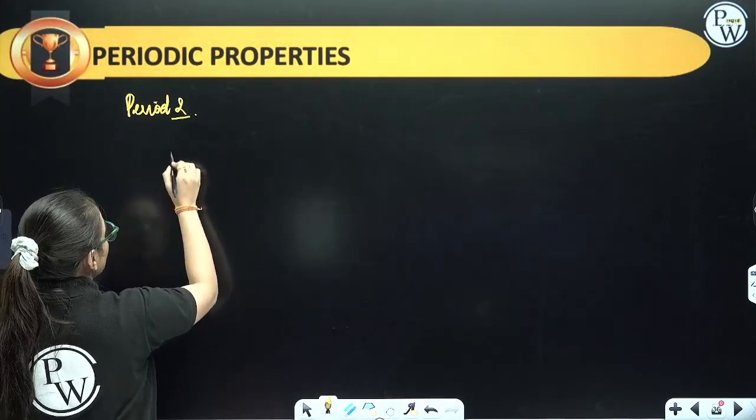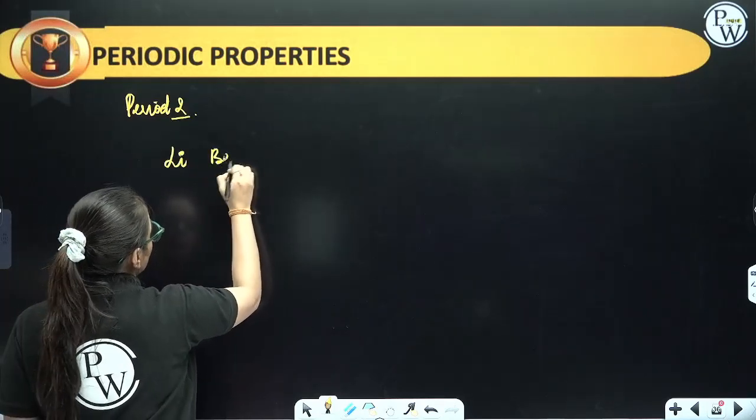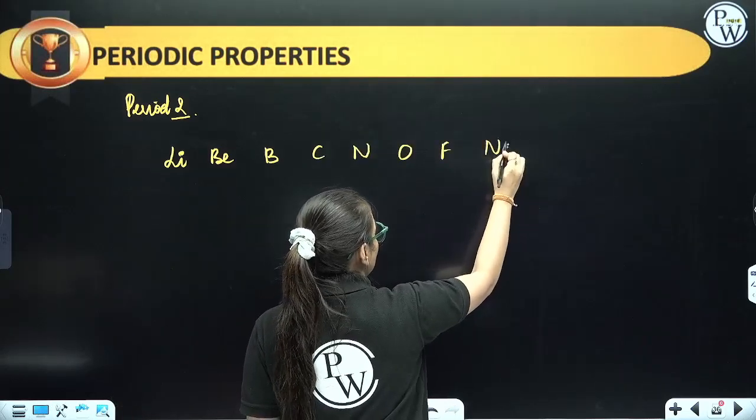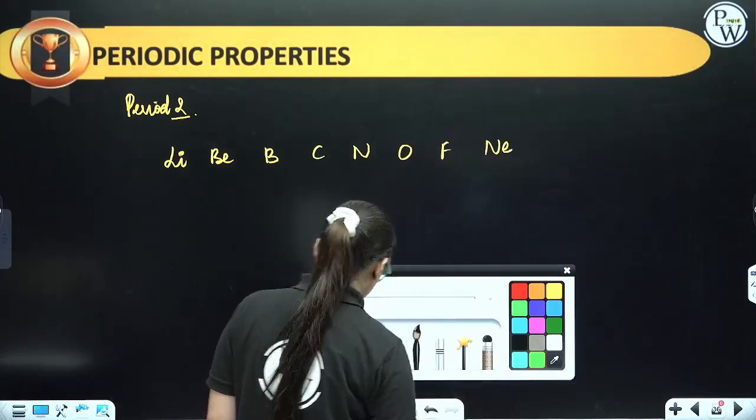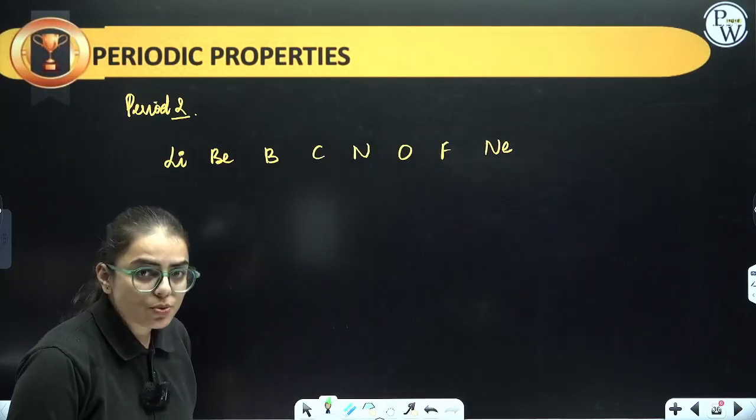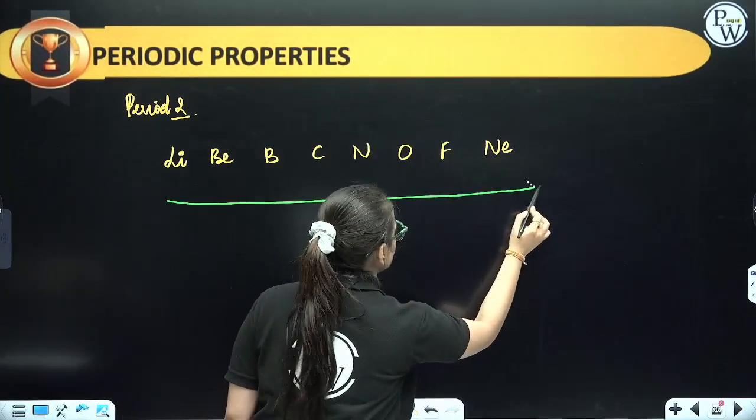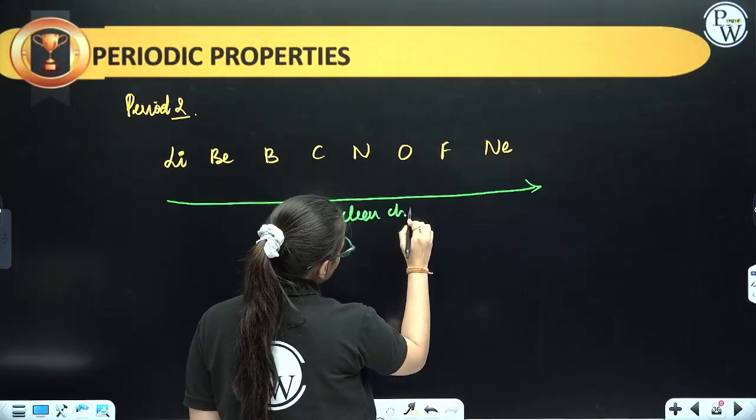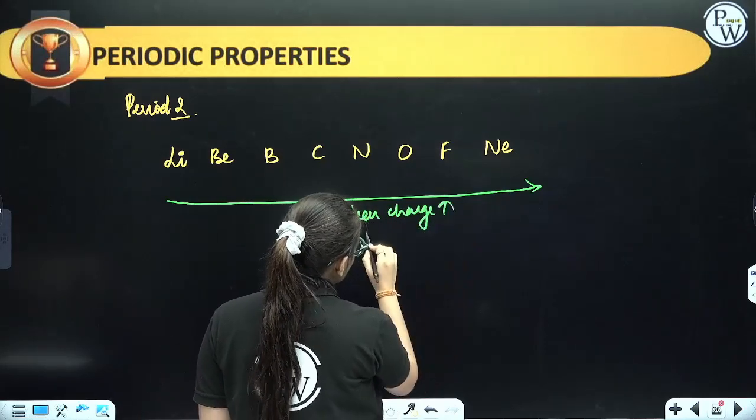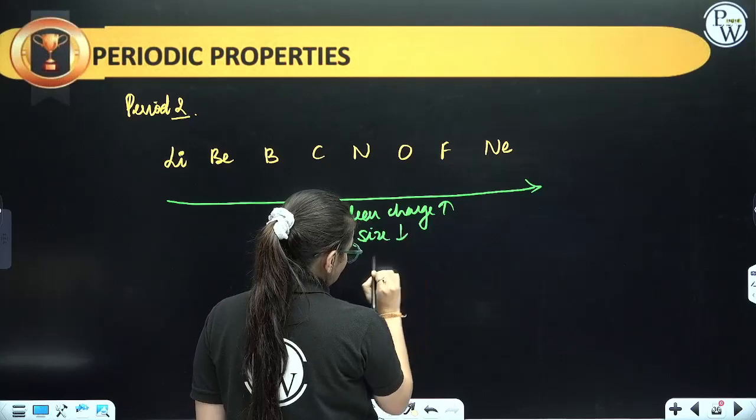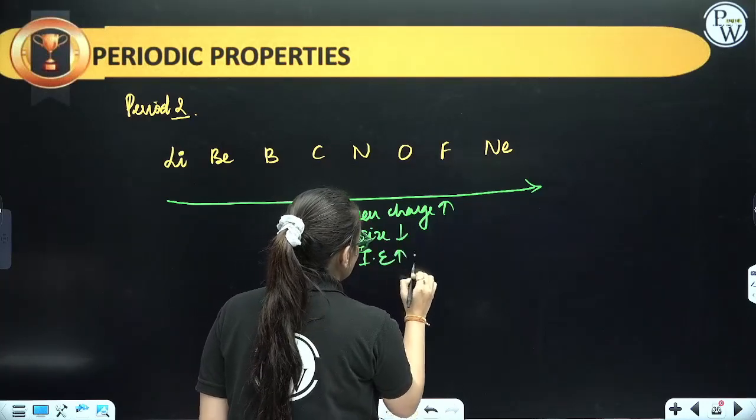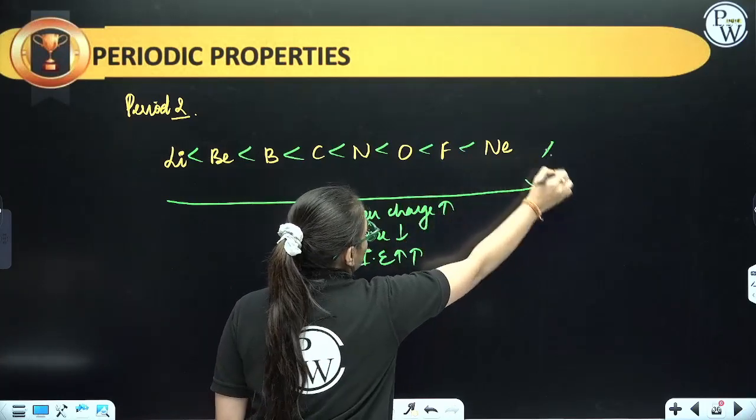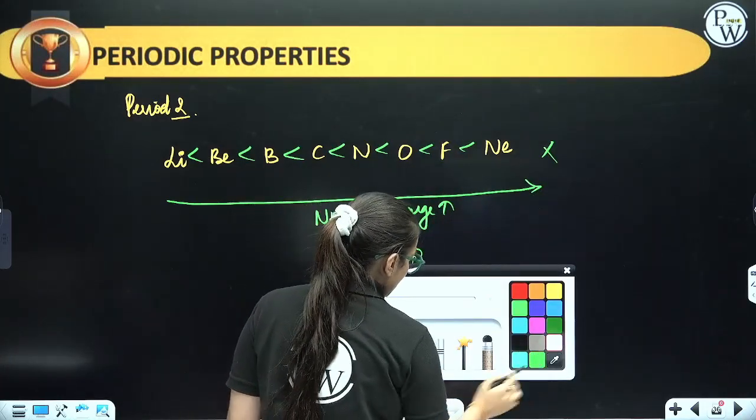Now see, in period number 2, it is lithium, beryllium, boron, carbon, nitrogen, oxygen, fluorine and neon. See students, over here you need to understand what is going to happen when you are moving from this direction to this direction. Nuclear charge increases, size decreases, ionization enthalpy will increase. This should be the order, but it is not. Ma'am, why is it not?